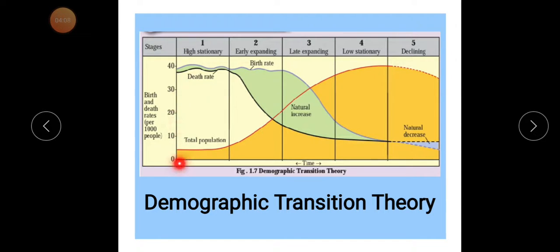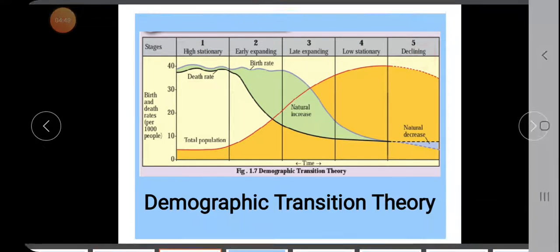This is a graph which shows the demographic transition theory in a very easy way. This axis shows 0, 10, 20, 30 and 40. This is the birth and death rate, which we count per thousand population. This red line shows the total growth of a population. This color shows the total or actual population of that region. Then this blue line shows the birth rate in that country.